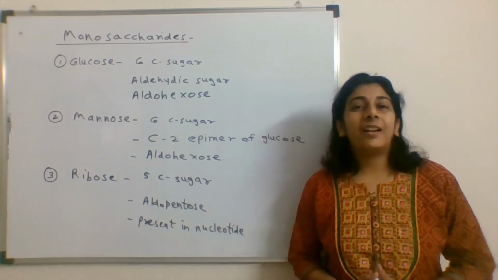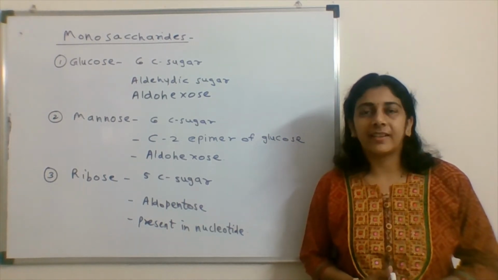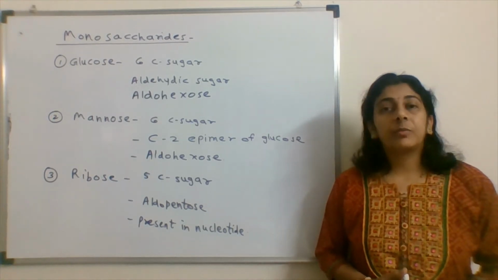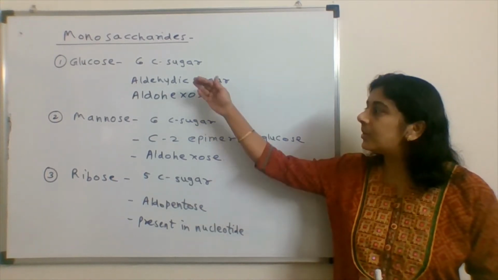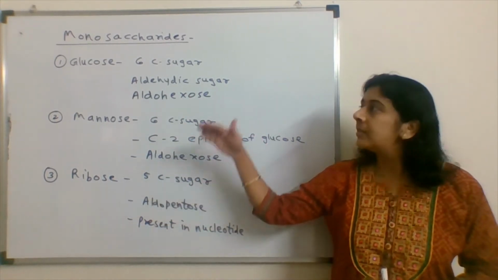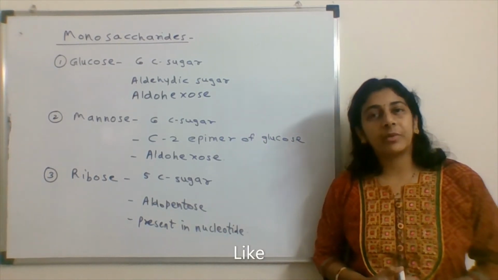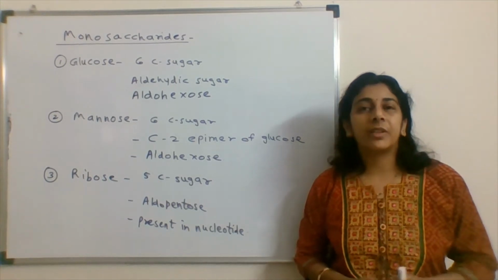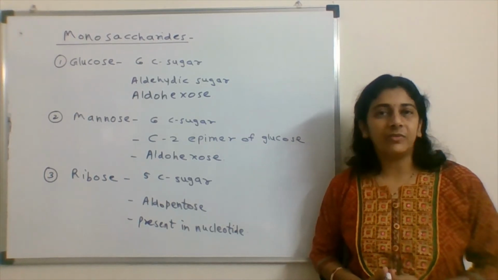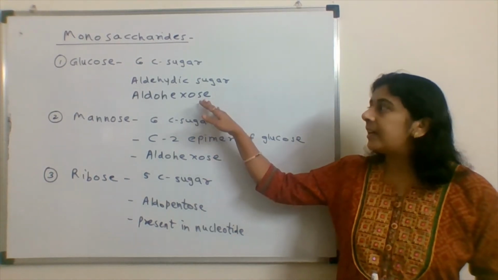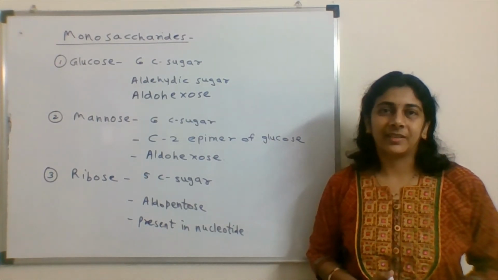Okay, so sorting our options as a monosaccharide, disaccharide and trisaccharide. When we sort out monosaccharides, we get three monosaccharides which are given in the options: glucose, mannose and ribose. Glucose is a 6-carbon sugar. It is formed after the metabolism and utilized for the production of energy. ATP is formed after the utilization of glucose. This is an aldehydic sugar and 6 carbon, so it is an aldohexose sugar.